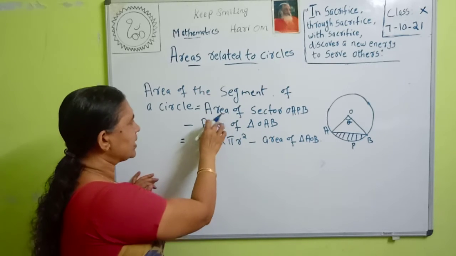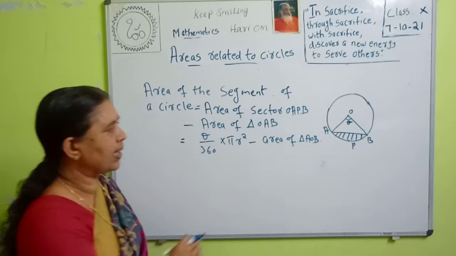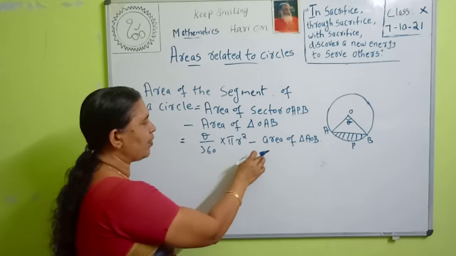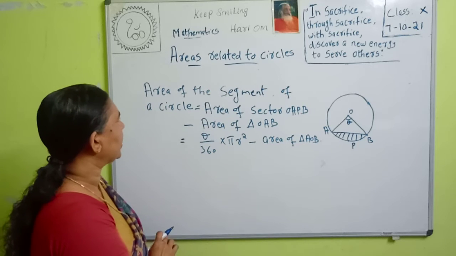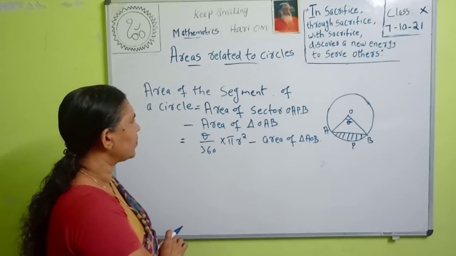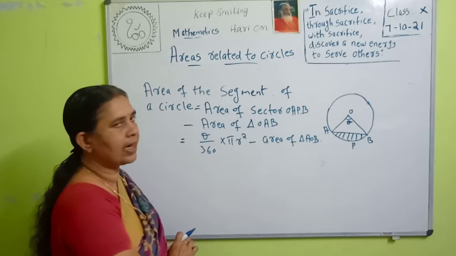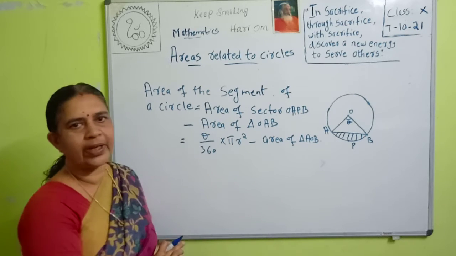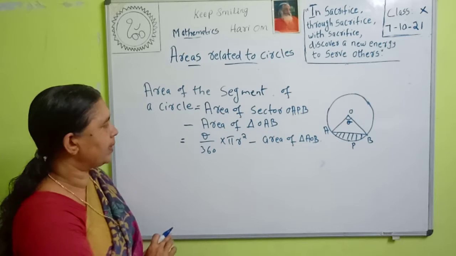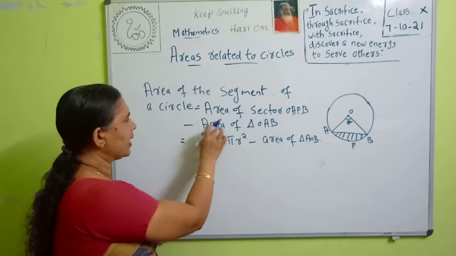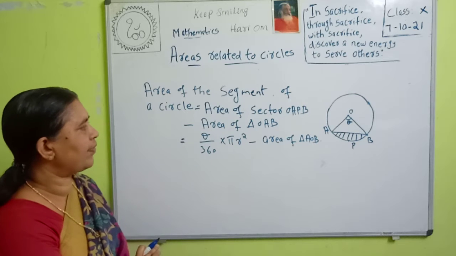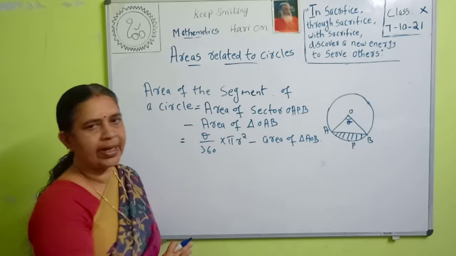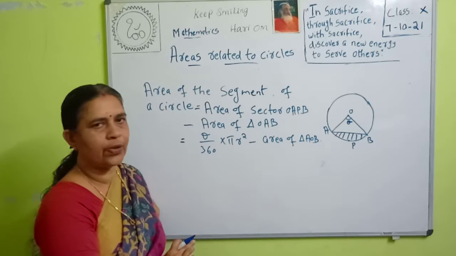What is the formula to find the area of the sector of angle theta? It is equal to theta by 360 into pi r square. So to find the area of the segment of a circle with the sector angle theta, we use the formula: area of the sector minus area of that corresponding triangle. Therefore, it is equal to area of sector OAPB minus area of triangle OAB, that is, theta by 360 into pi r square minus area of triangle AOB.